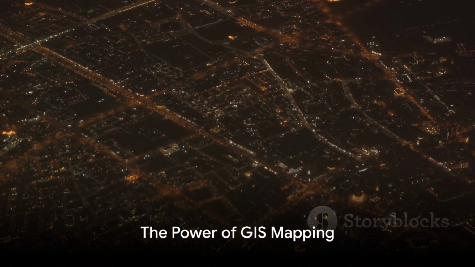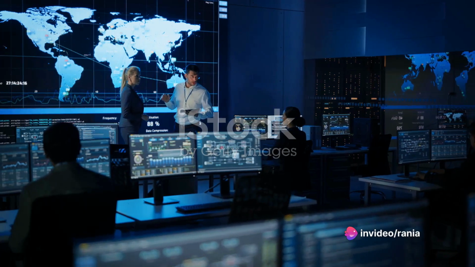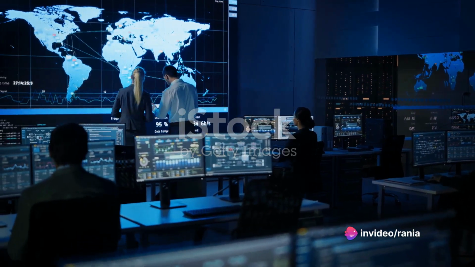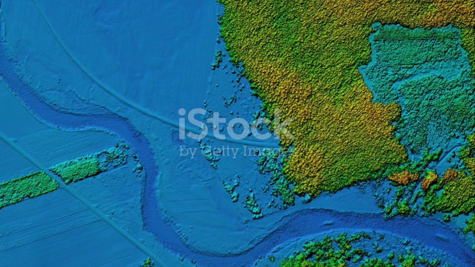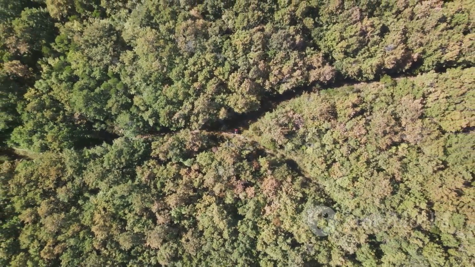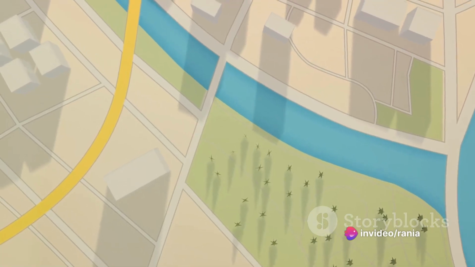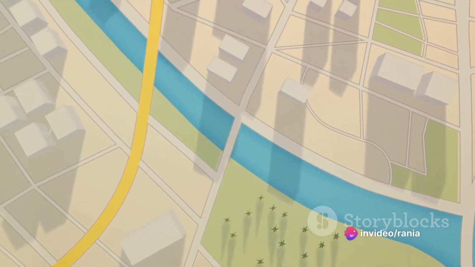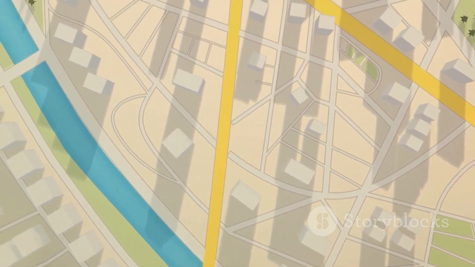In summary, GIS mapping is a powerful tool for charting progress. It enables us to visualize and analyze complex data in a more intuitive and insightful way. It reveals the patterns and relationships within data that can guide decision-making and progress tracking. And through spatial analysis, it provides an added layer of insight that can inform more targeted and effective interventions.